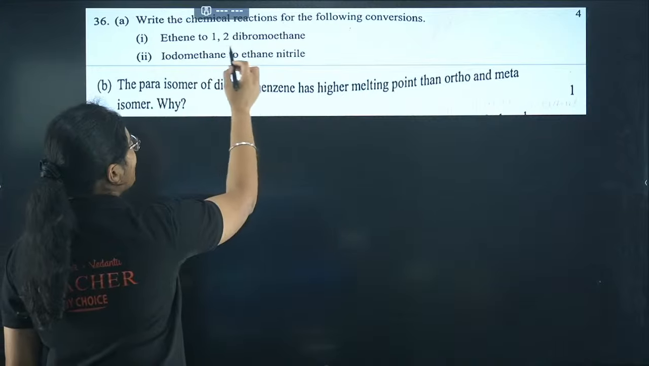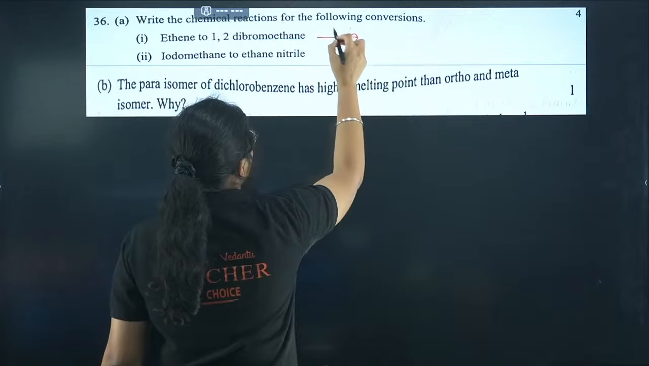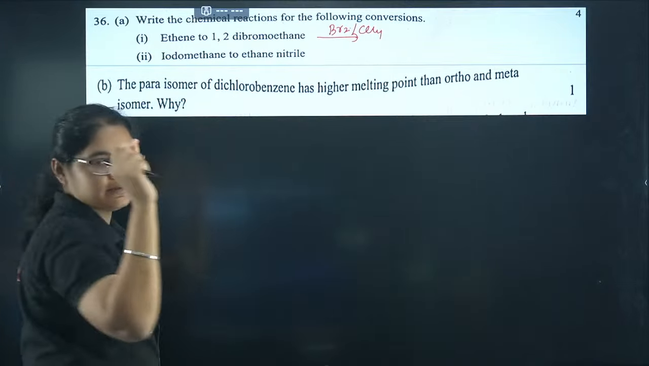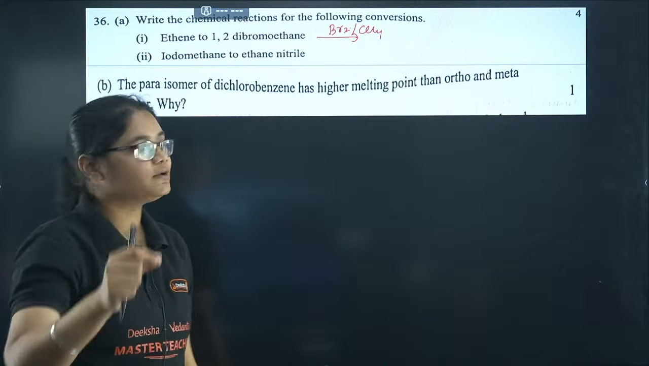Next, write the chemical reactions for the following conversion. So ethene to 1,2-dibromoethane. So what you have to add here? Bromine in presence of CCl4. Okay, that will break the ethene double bond and bromines will be added.